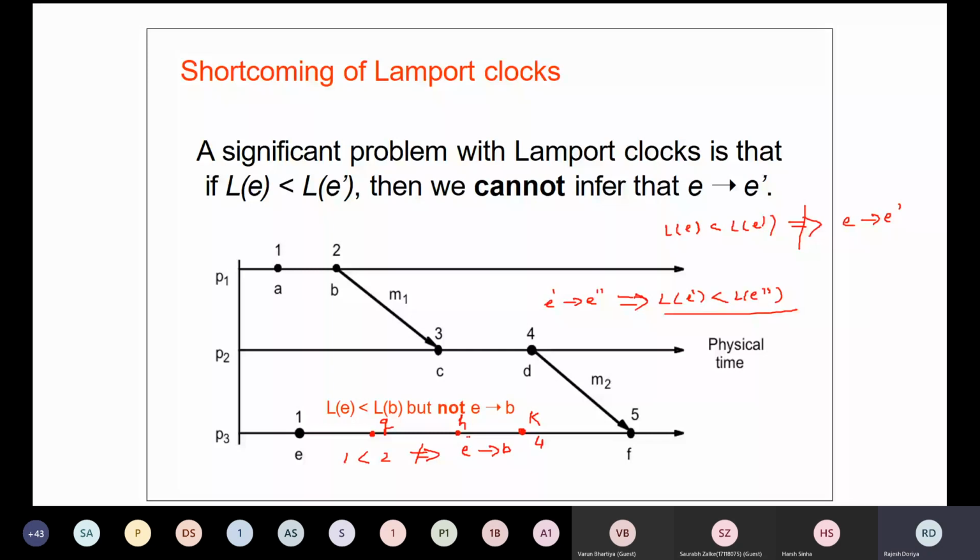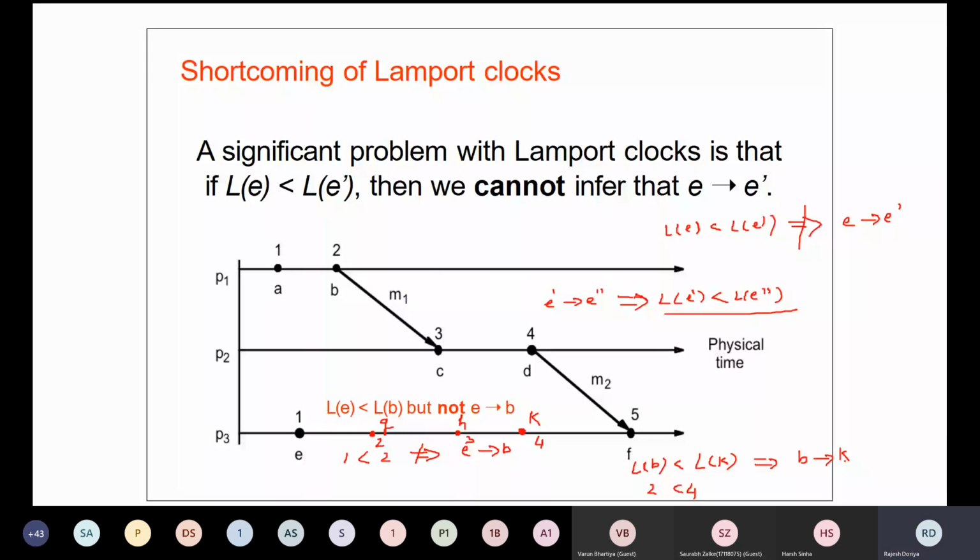So since LA, or let's say LB, is less than LK, which is 2 and this is 4, even after that, we cannot say that B has happened before K. Now the question is, why can we not say it?